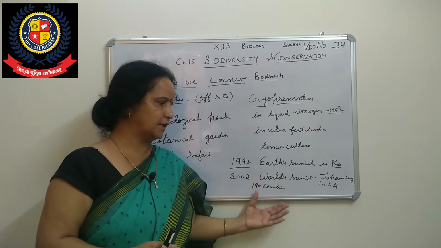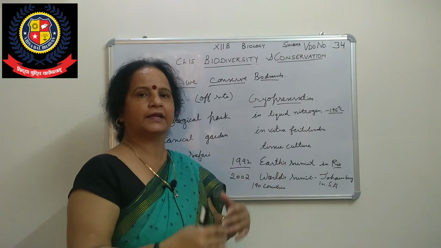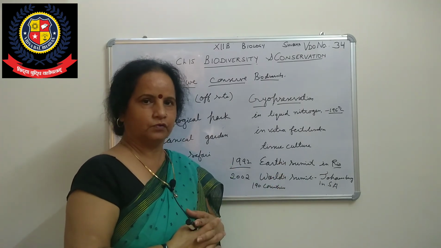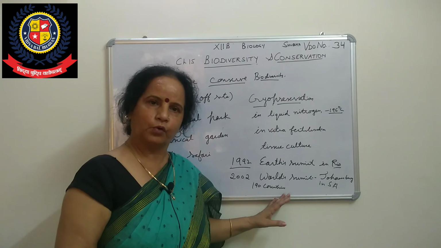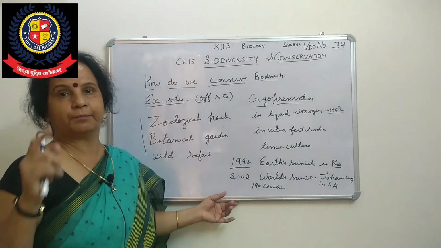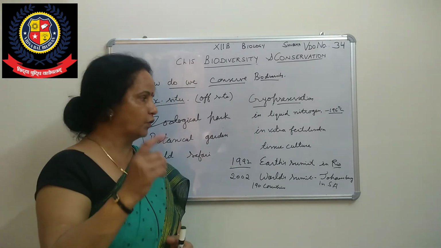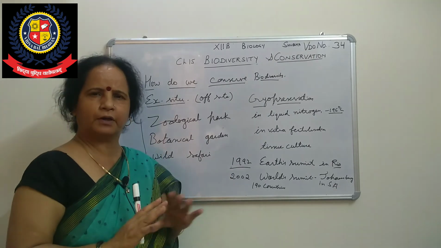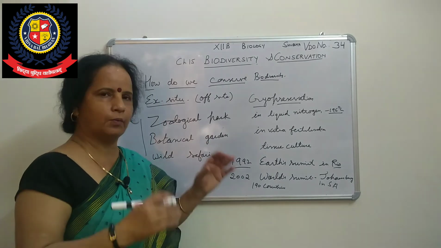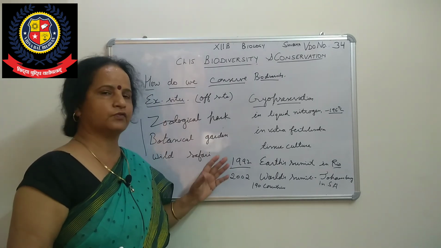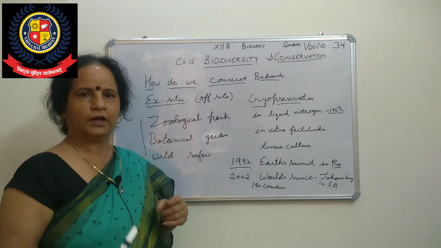Since then, countries meet, summits are held, and they are taking steps and giving suggestions also. This is given in the book. I am not going beyond your book, everything is in the book. Go and revise, but one more thing: you have to learn the names also, because 100% one question will come from ex situ and in situ, and it will be not less than 3 marks. I have covered all points. Go through the whole chapter topic, and you will see that ex situ and in situ come up a number of times.